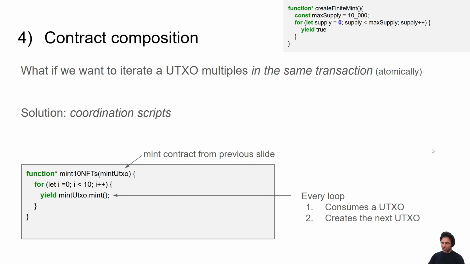Right? So for example, we saw our NFT contract earlier, which had a 10K supply. What if we want to mint 10 NFTs? Well, that's just a for loop where 10 times we go into this mint function, right? In every loop, we consume a UTXO and create the next UTXO that's the continuation. So these coordination scripts allow you to do this transaction chaining, but all atomically, which is a new primitive we have in the Starstream VM.